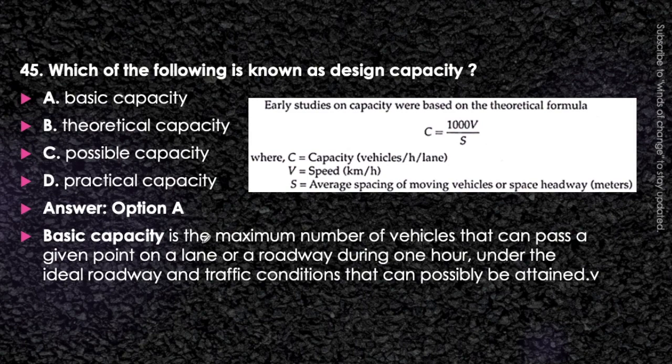Here we are explaining the basic capacity. It is the maximum number of vehicles that can pass a given point on a lane or roadway during 1 hour under the ideal roadway and traffic condition that can possibly be attained. Formula for this basic capacity is 1000 V by S, where V is the speed in km per hour and S is the average spacing of the vehicle, that is space headway. So this is the basic capacity which will be known as the design capacity.